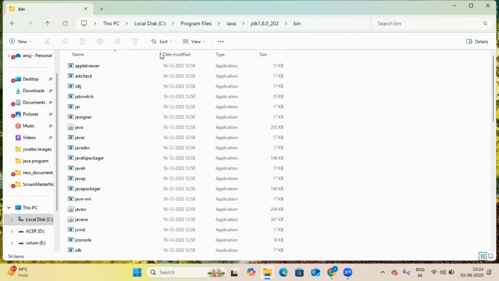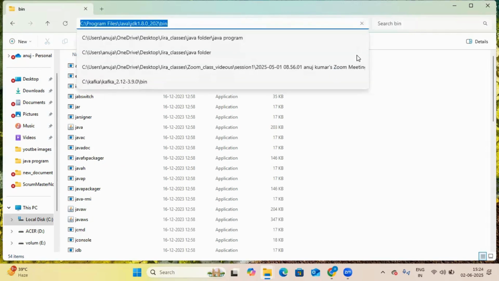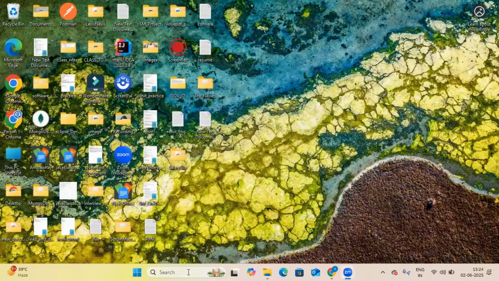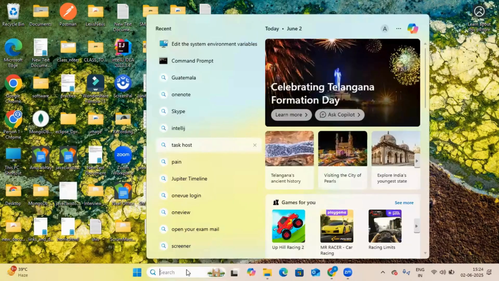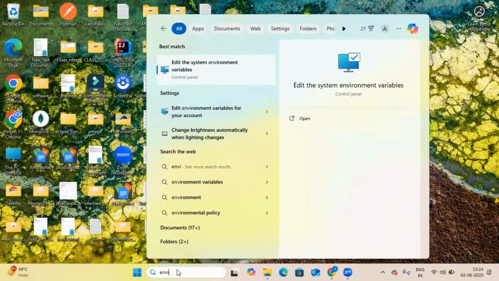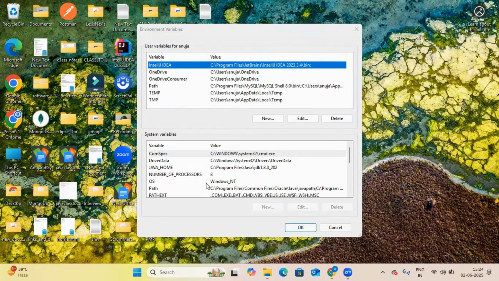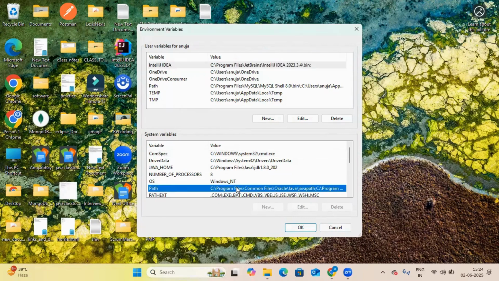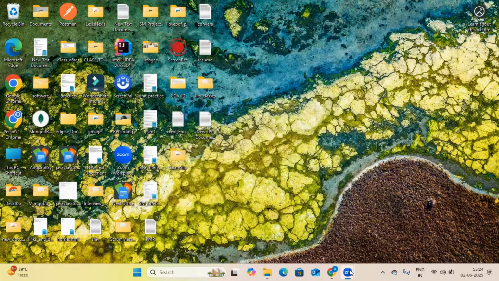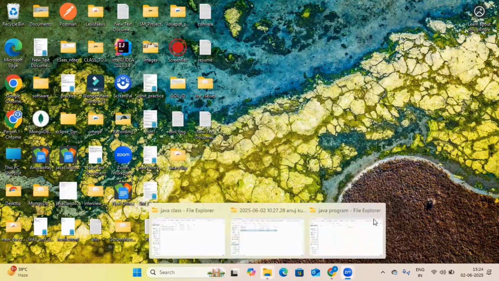Inside the bin folder, click here. You have to copy this path just in this way, Control plus C for copy. After you have copied the path, go to the environment variable, click here, then click on Path. Oh, it is already open. Let me close that one. First, let me close all the files.